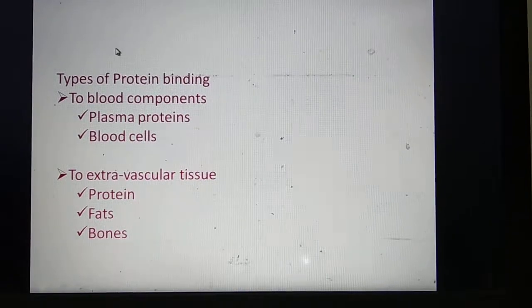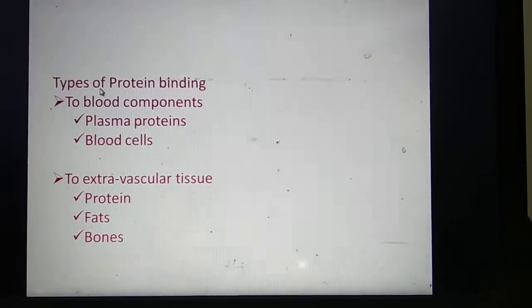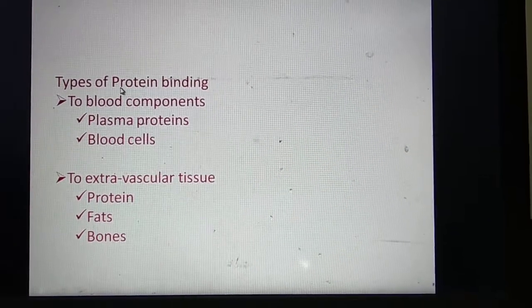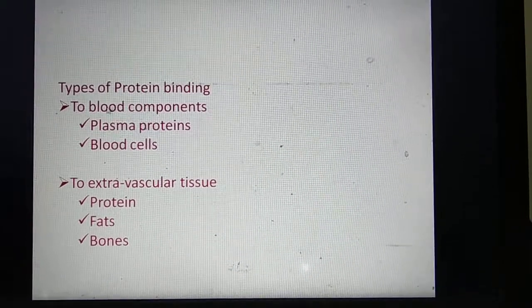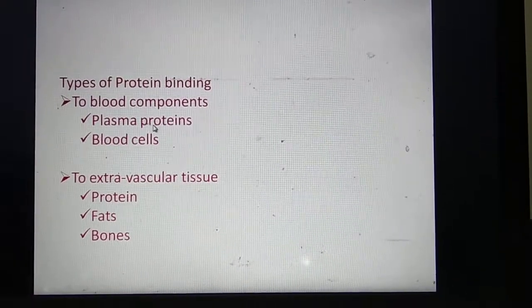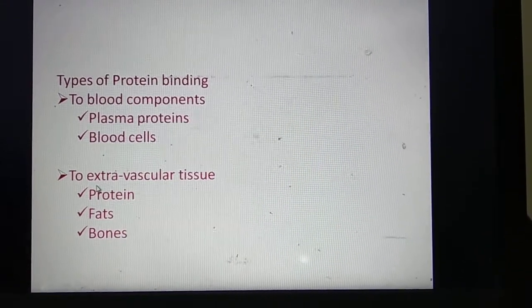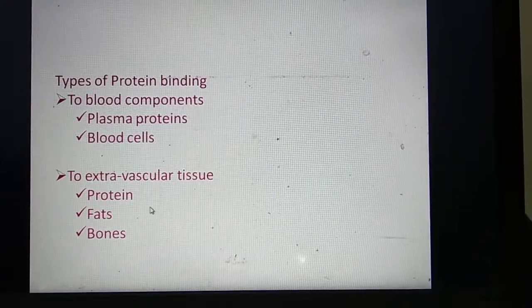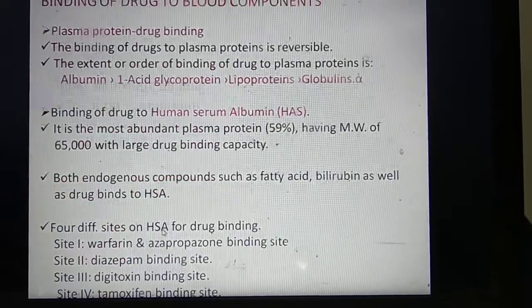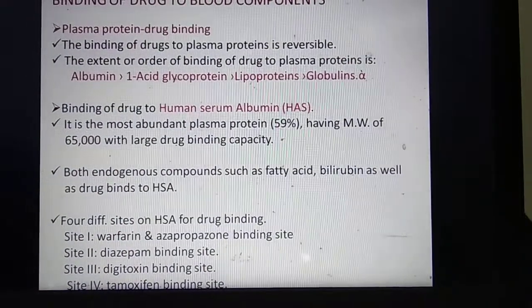Next, the types. Protein binding is classified into two types. The binding of the drug can take place to the blood components, that is plasma proteins or the blood cells, or binding can take place at the extravascular tissues, to the proteins, fats or bones.